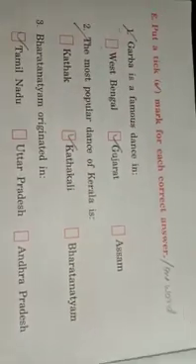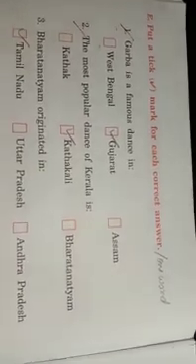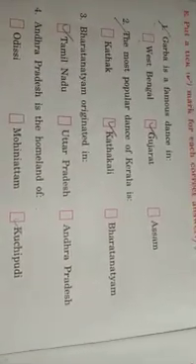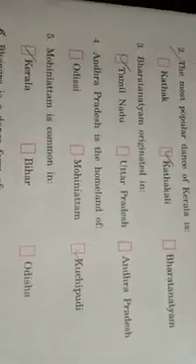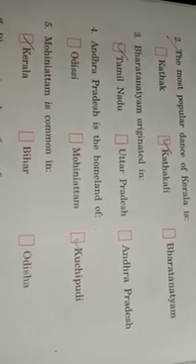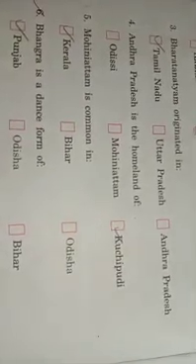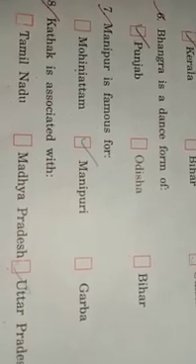Kathakali. Bharatnatyam originated in Tamil Nadu, Uttar Pradesh, Andhra Pradesh. Tamil Nadu. Andhra Pradesh is the homeland of Odissi, Mohiniyattam, Kuchipudi. Kuchipudi. Fifth, Mohiniyattam is common in Kerala, Bihar, Odisha. Kerala. Sixth, Bhangra is a dance form of Punjab, Odisha, Bihar. Punjab. Seventh, Manipur is famous for Mohiniyattam, Manipuri, Garba. Manipuri. Eighth, Kathak is associated with Tamil Nadu, Madhya Pradesh, Uttar Pradesh.